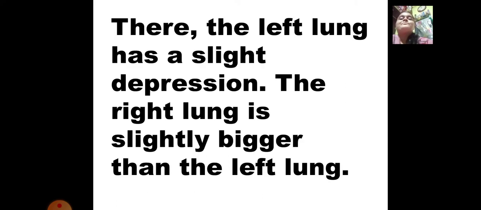The left lung has a slight depression, and that is why, as the heart is situated slightly towards the left hand side, the left lung is smaller than the right lung. That is called depression, a little bit smaller than the right lung, because of the heart. So the right lung is slightly bigger than the left lung, not more but slightly bigger.